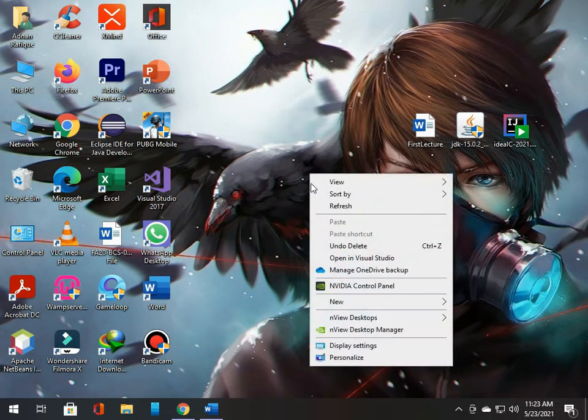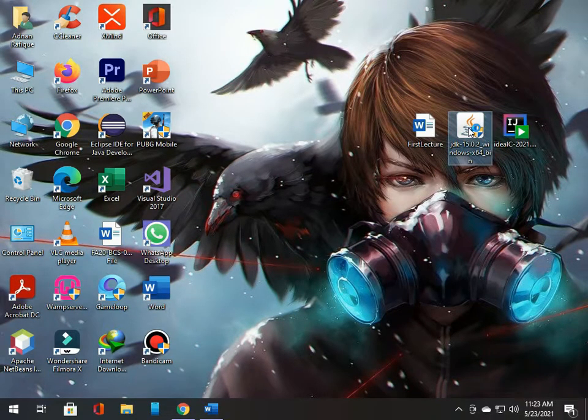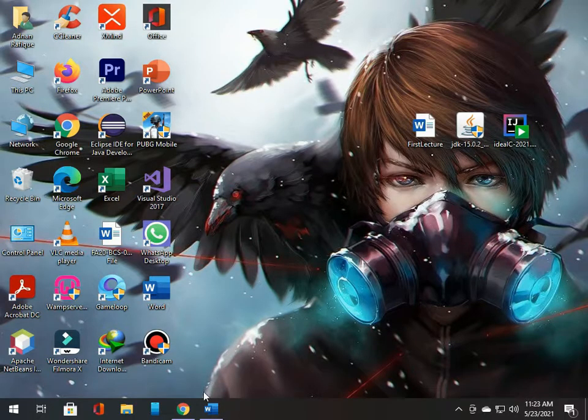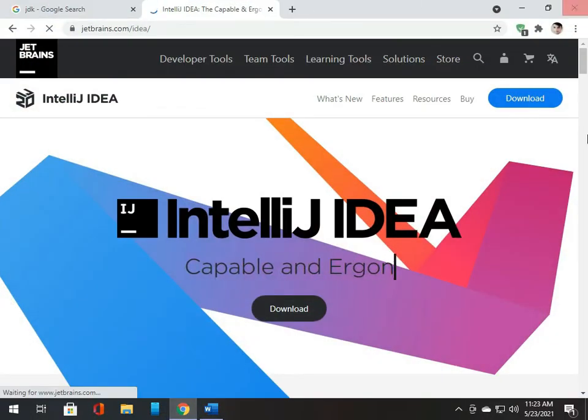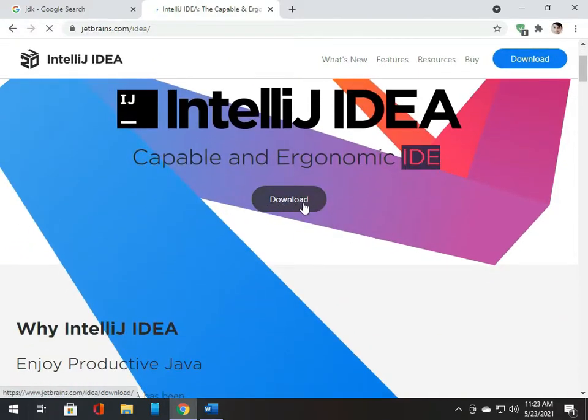The JDK we have downloaded will look like this. We will install this later on. First we will install IntelliJ. So hit this download button.